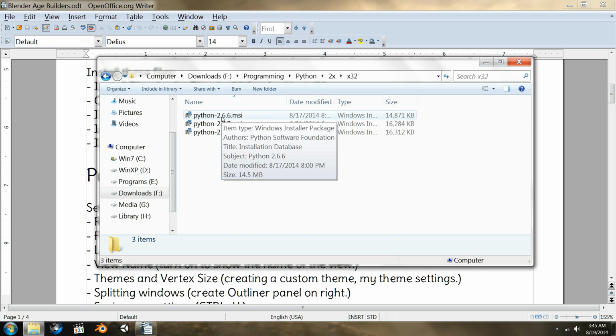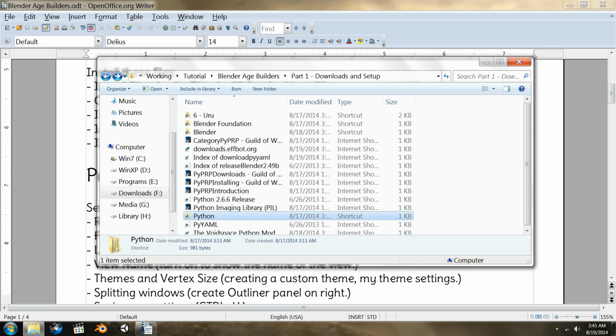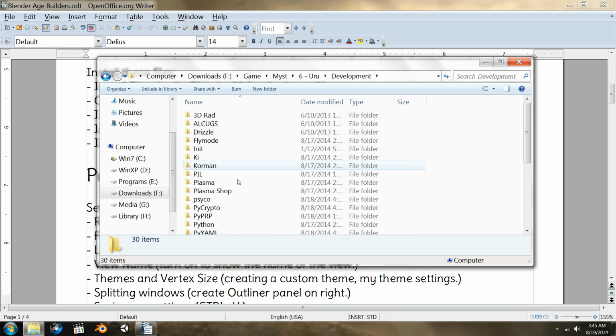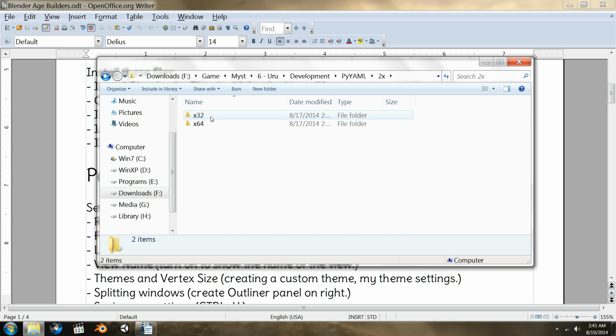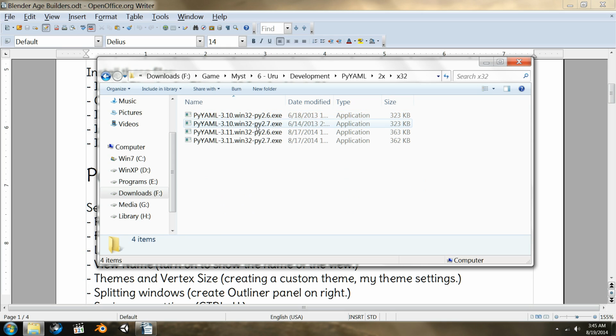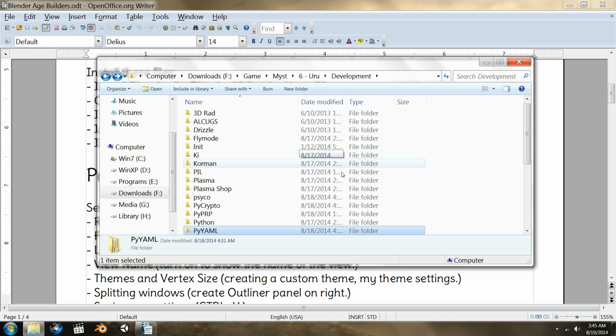Once this is installed, and only after this is installed, then you can install, it doesn't matter what order, PIL and PyYAML. In this case, we will want this one right here. And you will install those, and then you can install your psyco and PyCrypto if you want those.